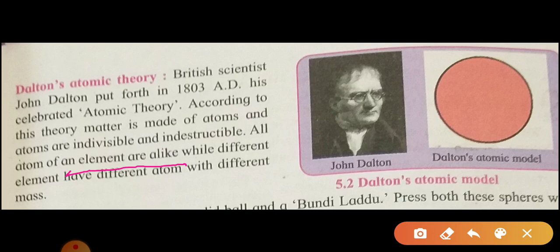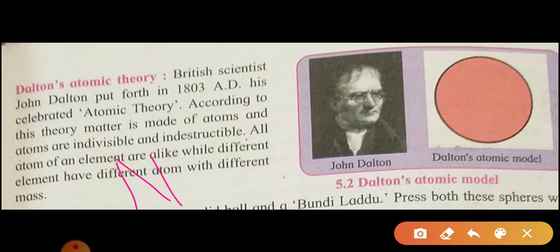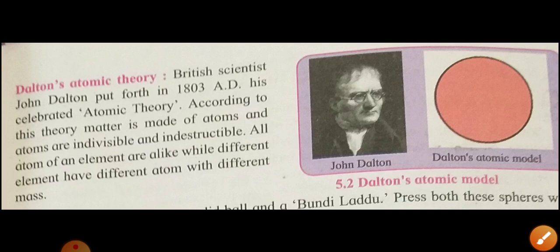For example, hydrogen is an element. This hydrogen element is made up of which atom? Only hydrogen atoms. Helium is an element. It contains which atoms? Only helium. And different elements have different atoms. For example, nitrogen and oxygen. These are two different atoms. So, the nitrogen element contains nitrogen atoms and the oxygen element contains oxygen atoms. So, these two different elements have different atoms. So, this is the theory of Dalton.